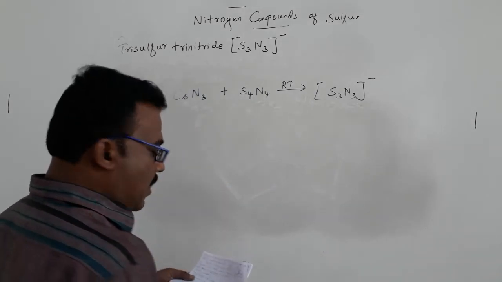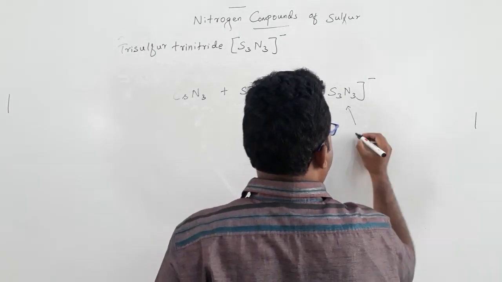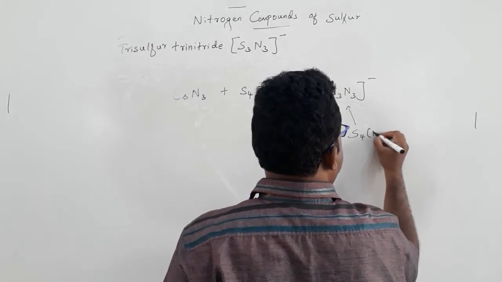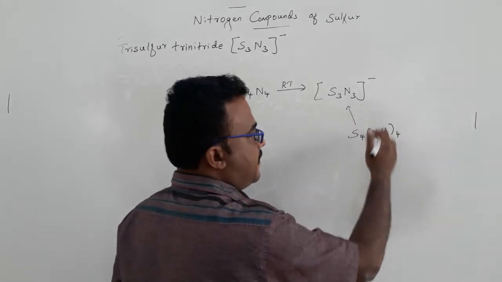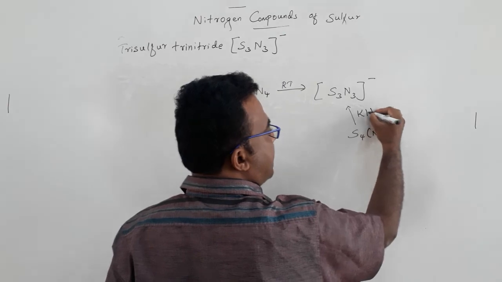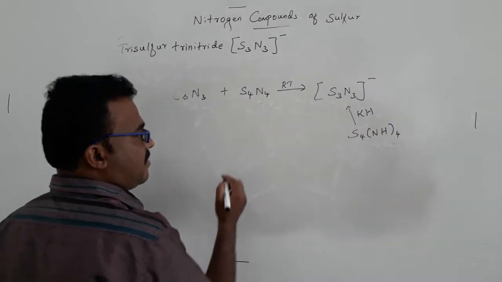It can also be prepared from deprotonation of S4N4H4. So this tetrasulfur tetraimide, if you deprotonate in the presence of potassium hydride, you can also get S3N3 minus. It has a very interesting structure.